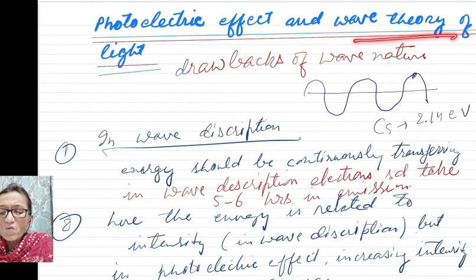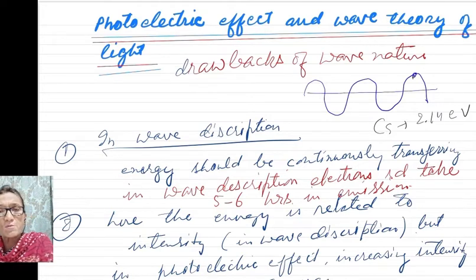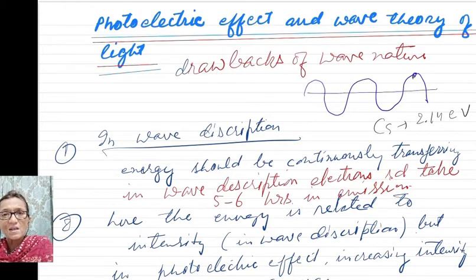So in the wave description of light, the photoelectric effect should take place in 5-6 hours. But the observation is different. This photo emission is instantaneous. So here the wave description of the photoelectric effect fails.